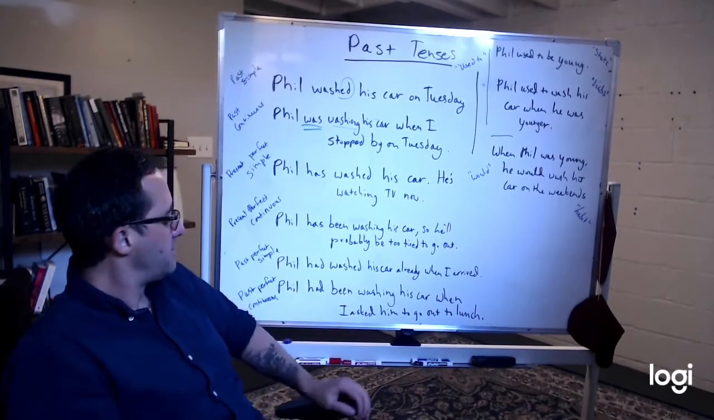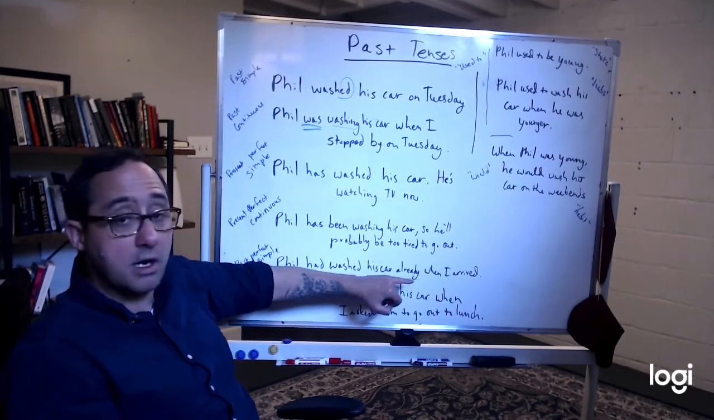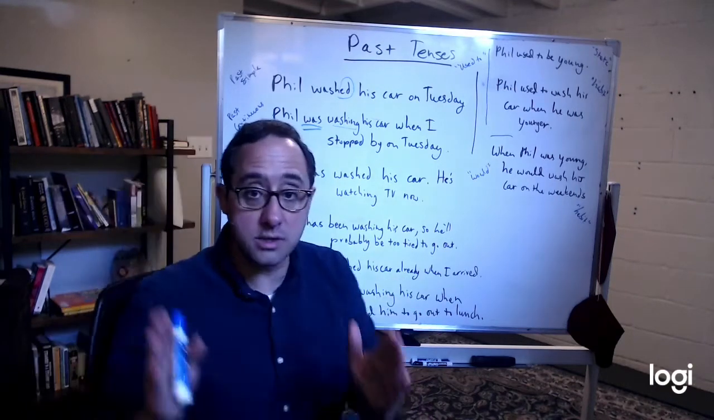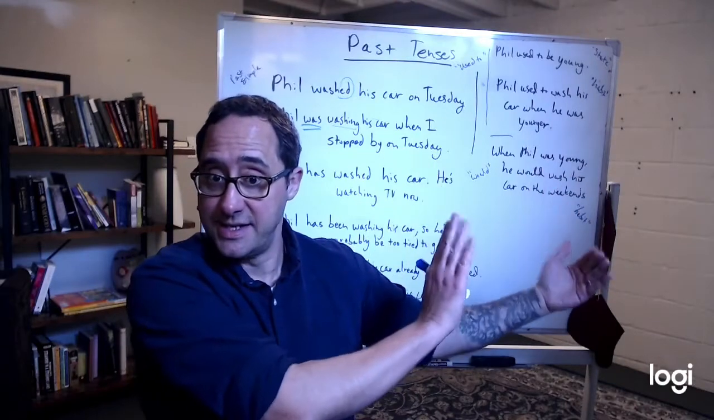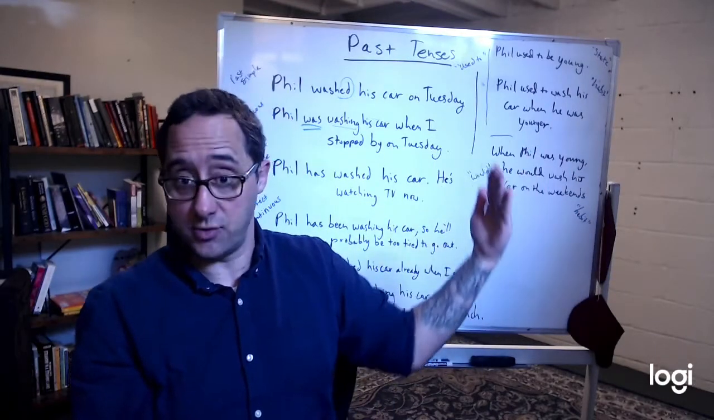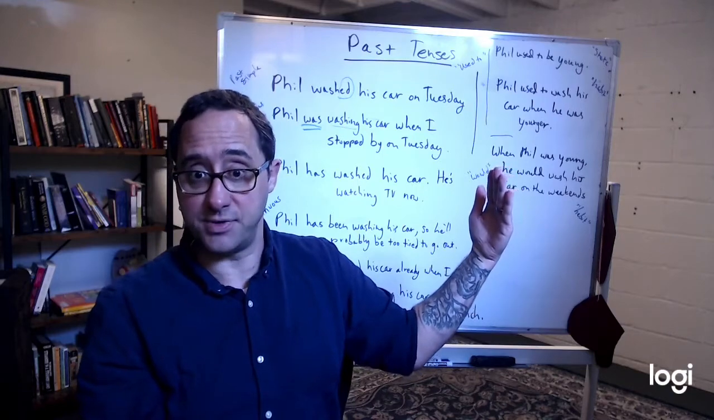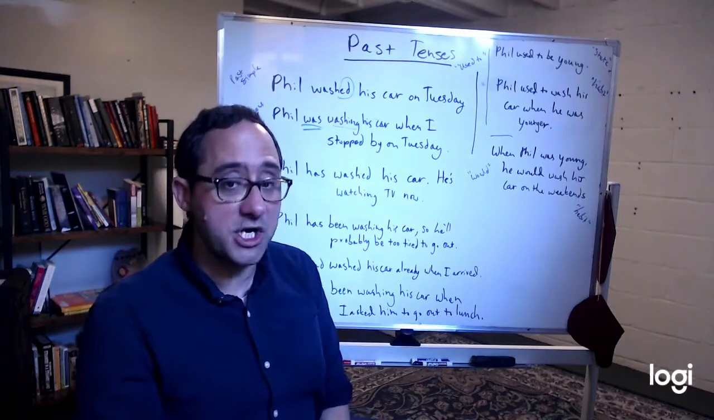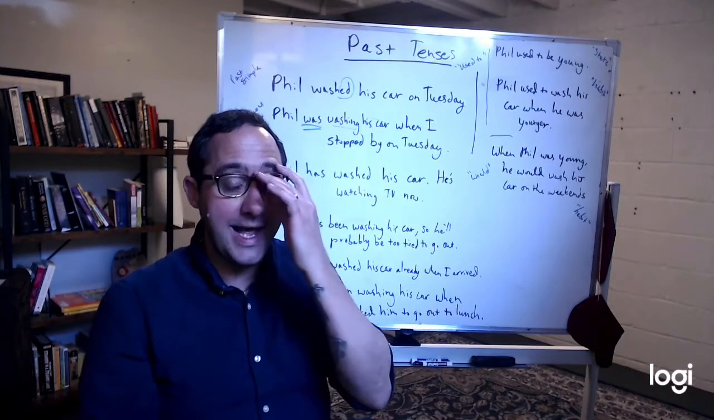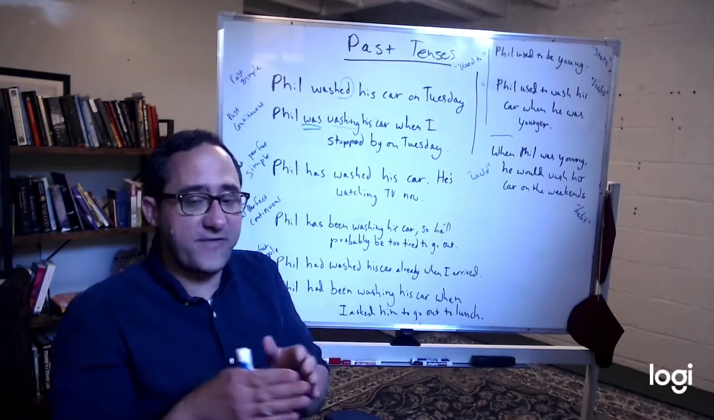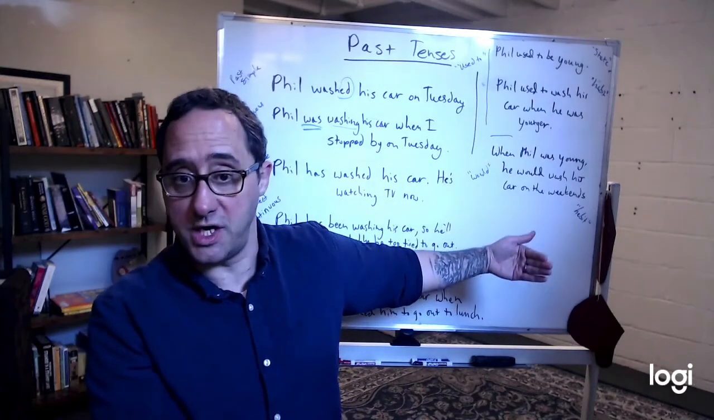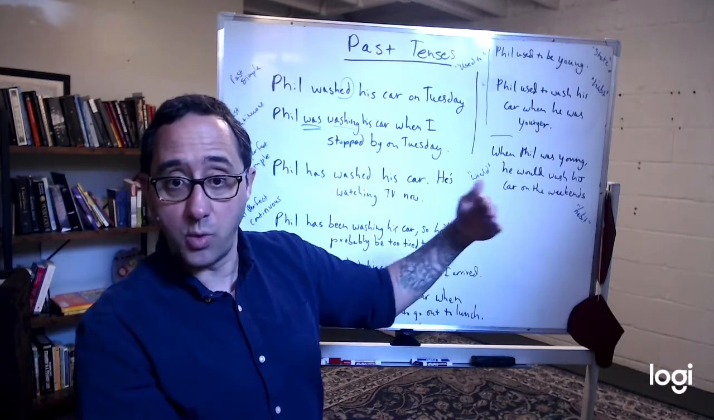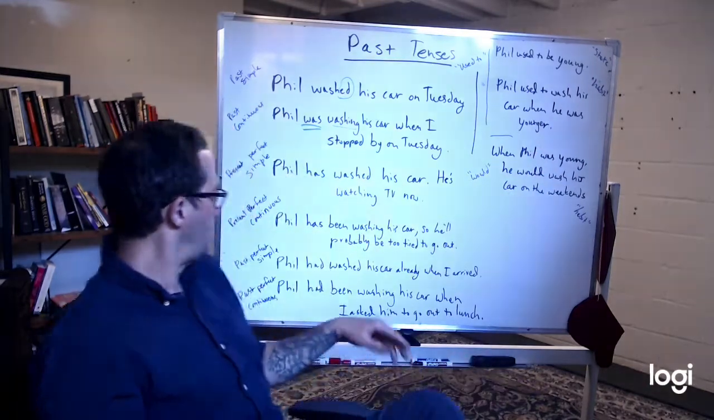Past perfect simple. Phil had washed his car already when I arrived. Okay, so we're setting everything in the past, and there's this past event. I arrived. That's in past simple. I arrived. But what happened right before that? Phil had washed his car. He had done something, and it was affecting that time in the past. Phil had washed his car, and I arrived. When I arrived, Phil had washed his car.